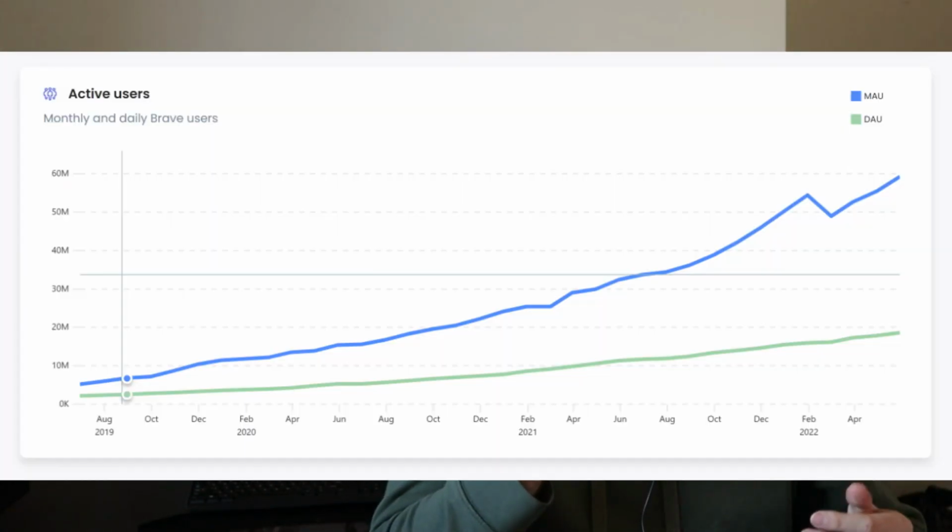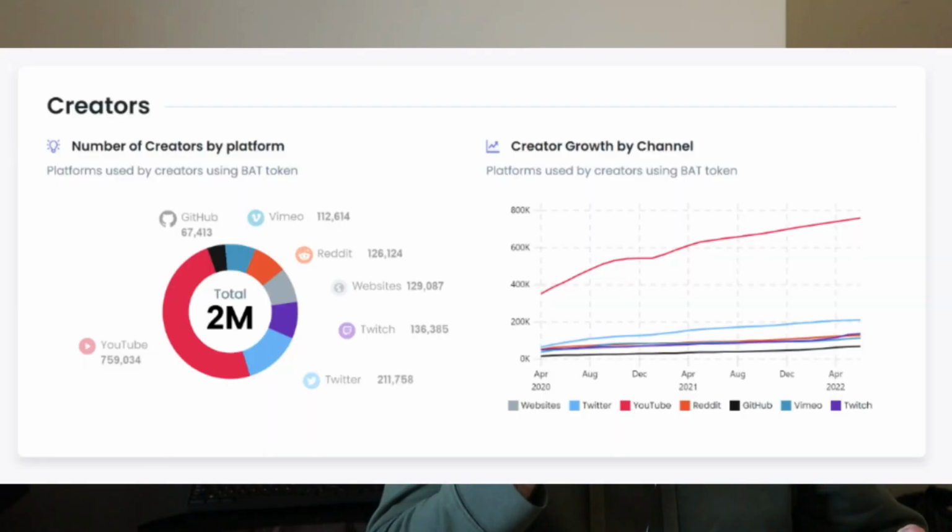Both the daily and monthly active users of the Brave browser have been on a steady increase since its release in 2016. The browser currently has 60 million monthly active users and 20 million daily active users. Additionally to this, there's 1.5 million content creators that are signed up to receive Brave rewards, most notably Philip DeFranco.